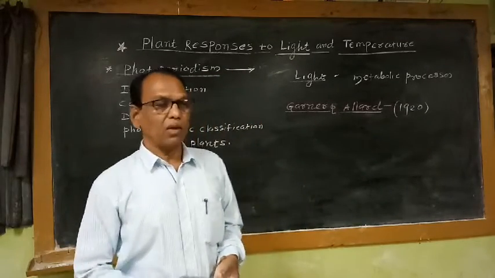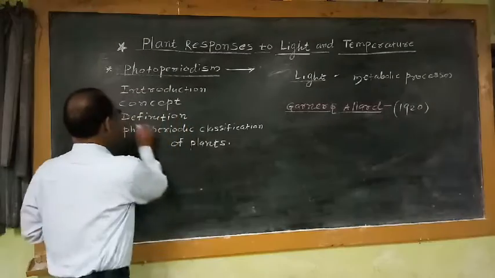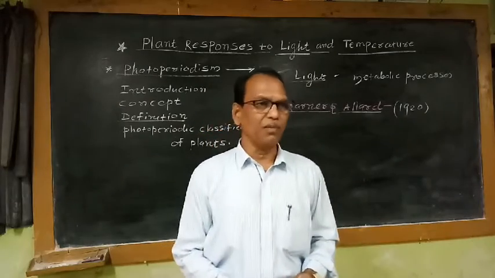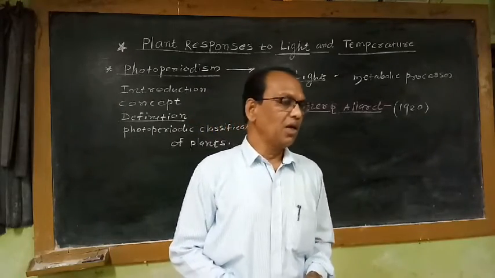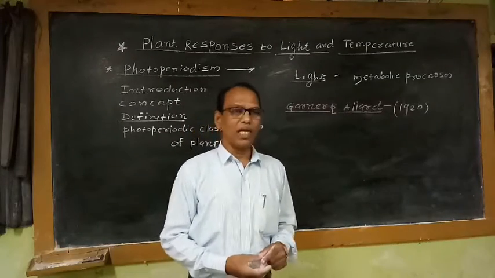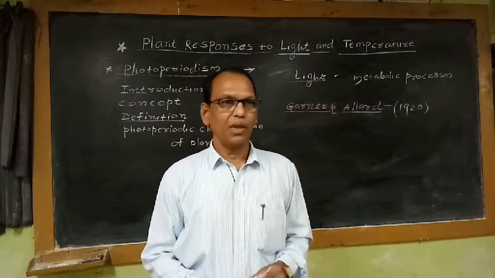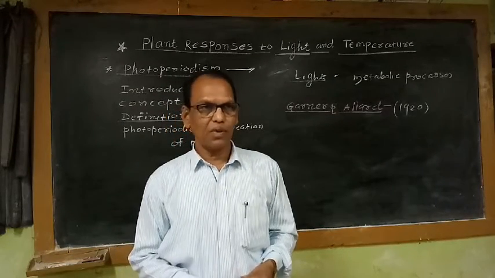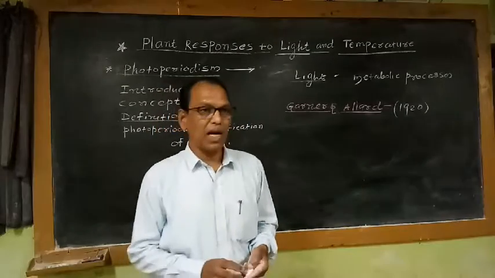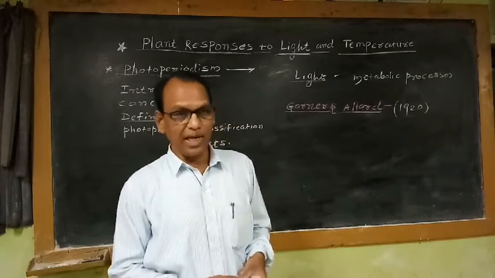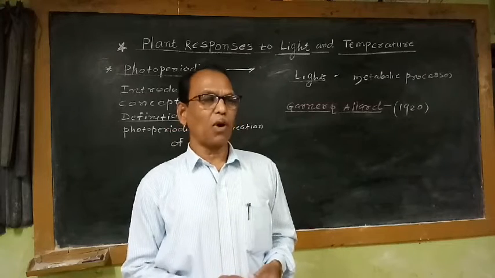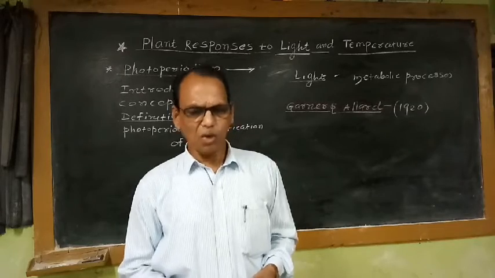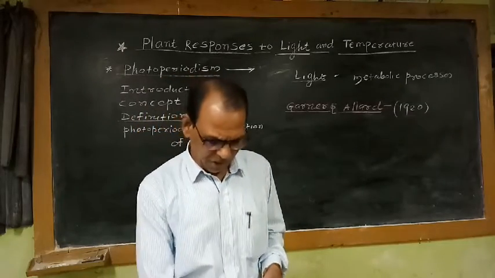So as far as the definition of photoperiodism is concerned, we can define it very simply. The response shown by the plant to the relative lengths of day and night in the 24-hour cycle in different seasons throughout the year. So this is the definition of photoperiodism.